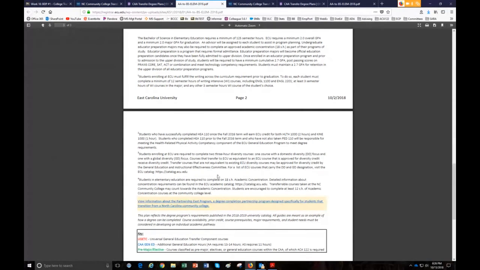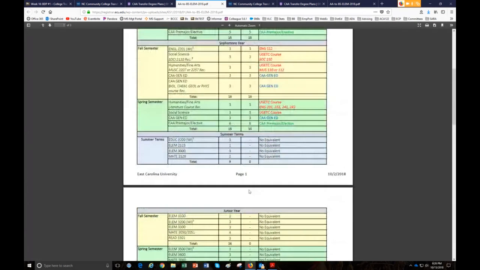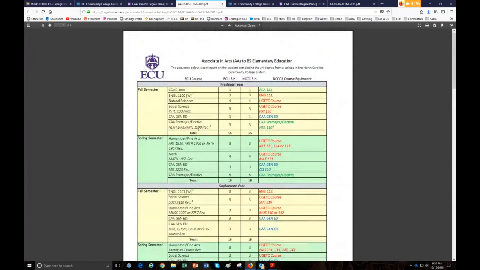So these footnotes are going to be important to you because they could show things that they'll accept in lieu of certain classes. It may show very specific courses that you need to take. So these footnotes are really important. Make sure you read them. Sometimes it will give you an option. So it might say the Comprehensive Articulation Agreement, which you're familiar with, General Ed course.